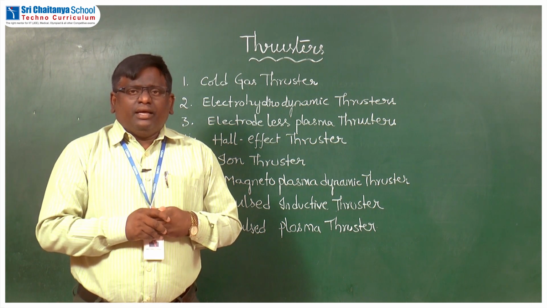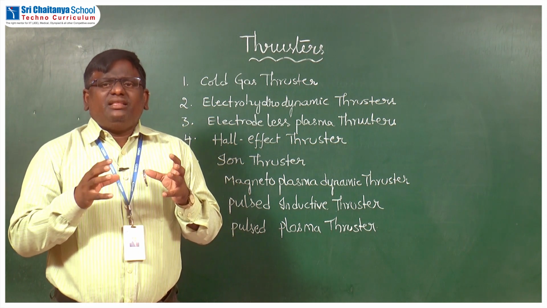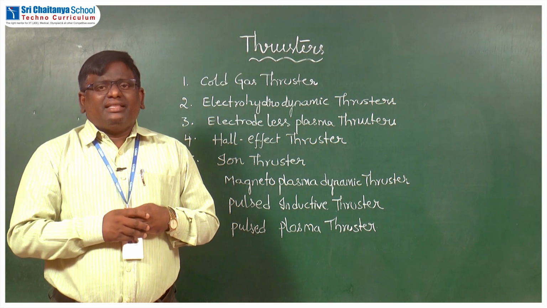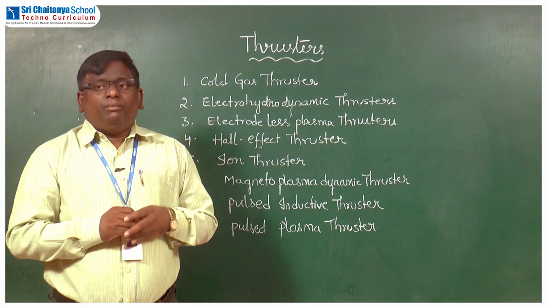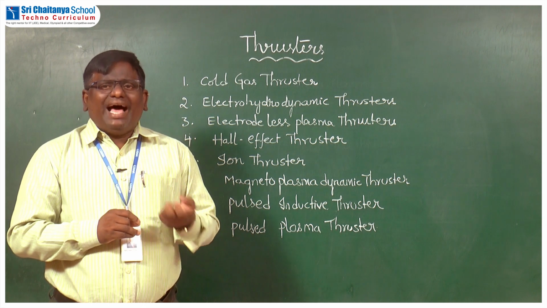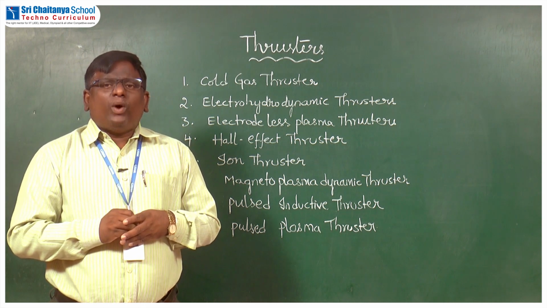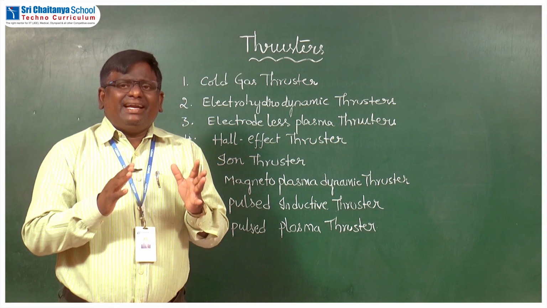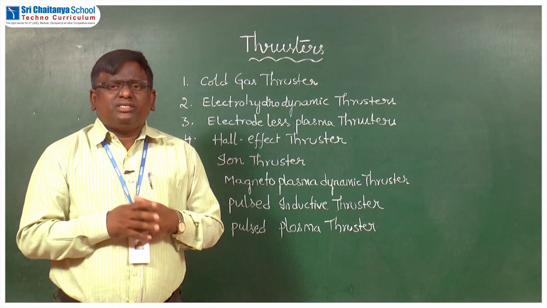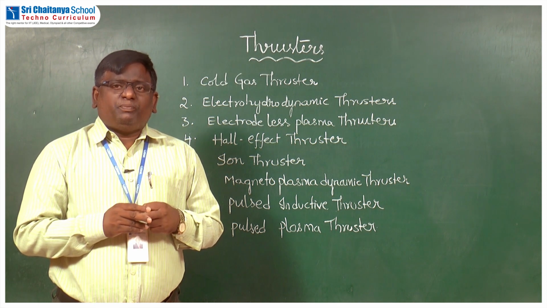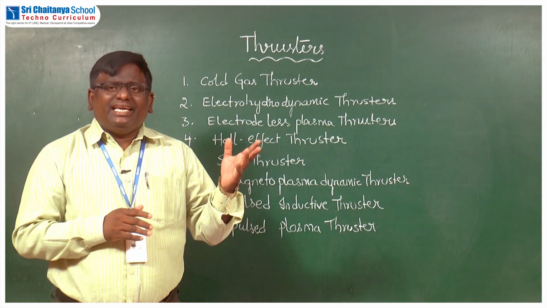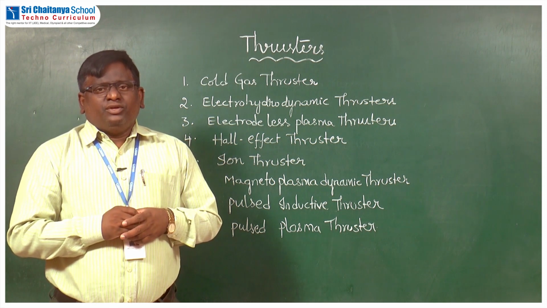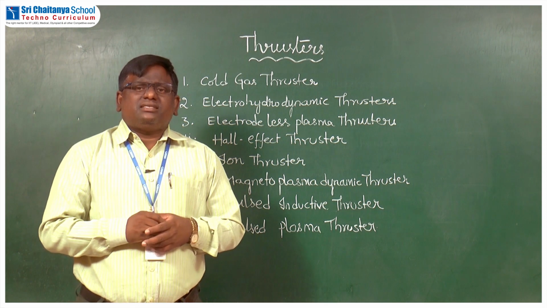That is the energy required to produce that thrust, and the second one is the momentum or the velocity which is provided by the thruster. In general, scientists will choose the thrusters which provide more velocity with the usage of less energy.